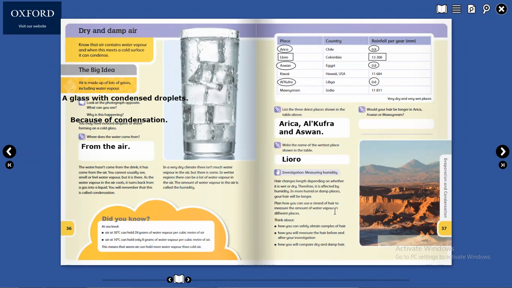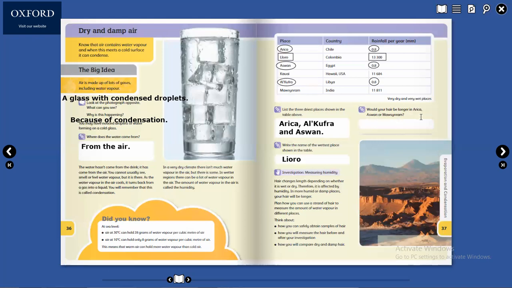Plan how you can use a strand of hair to measure the amount of water vapor in different places. Think about it. How can you safely obtain samples of hair? How will you measure the hair before and after your investigation? How will you compare dry and damp hair? This is an investigation we will do when you come to school, inshallah, because it is a detailed investigation.